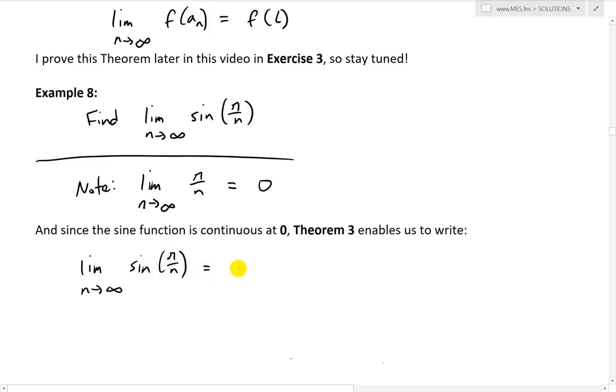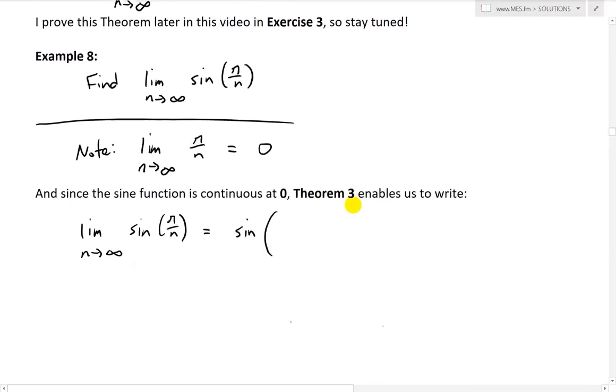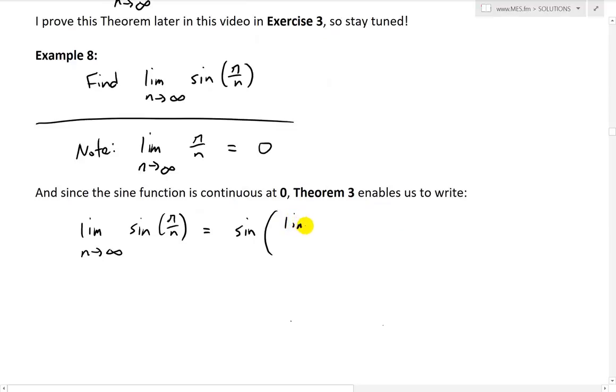This is going to be equal to sine of, we could take this entire sine out, so it's going to be applying the function to that limit now. This is going to be sine of the limit as n approaches infinity of the inside sequence, which equals, well, that's 0 inside, so sine of 0, and we all know sine of 0, recall, is just 0.